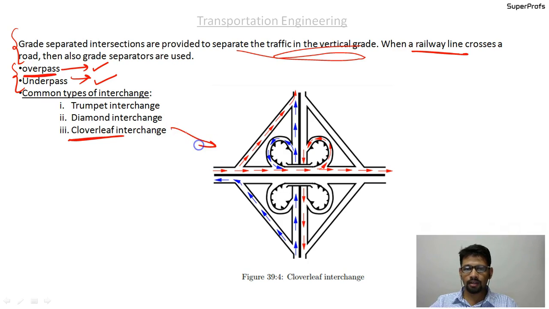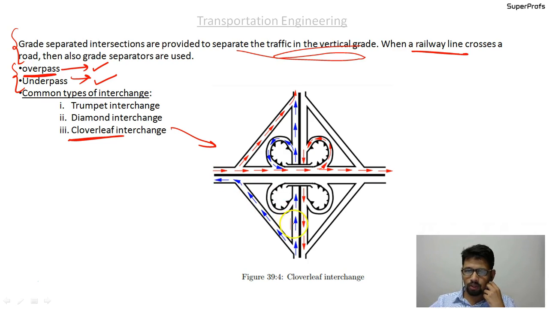In this figure, the cloverleaf interchange, suppose this is the traffic and you want to join this road, you can directly diverge on the left hand side and merge into this road.